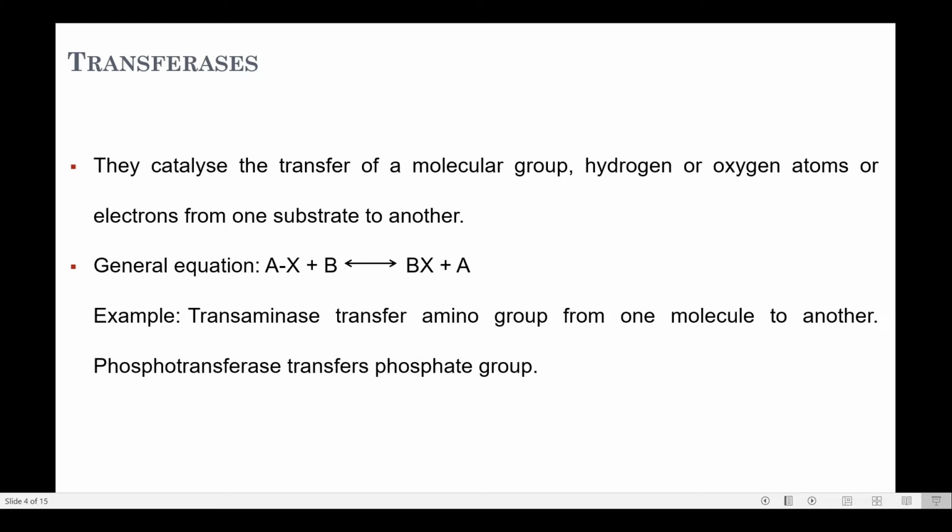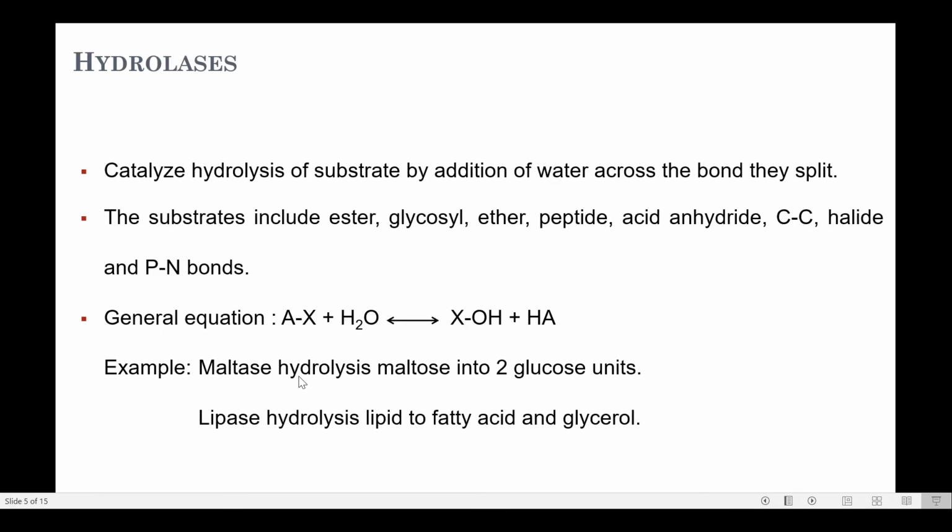At the same time, ATP is reduced to ADP. Another example is transaminase, which transfers an amino group from one molecule to another, and phosphotransferases, which transfer a phosphate group. Like transaminase transfers an amino group, phosphotransferase transfers a phosphate group.